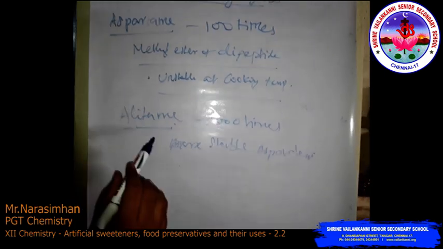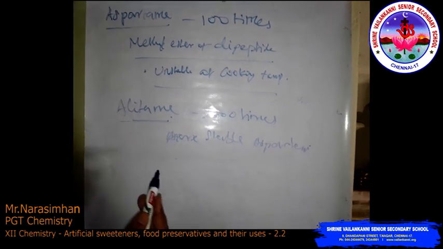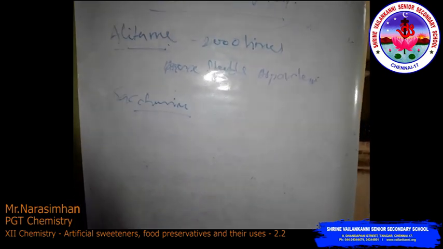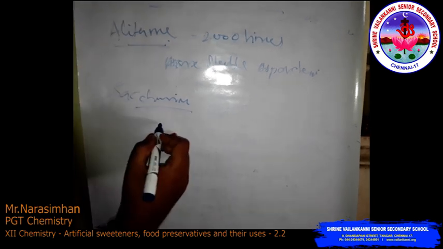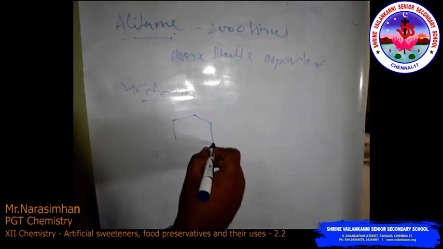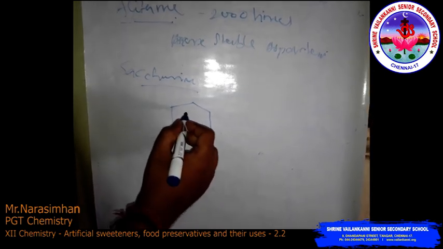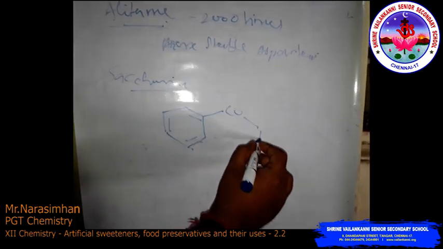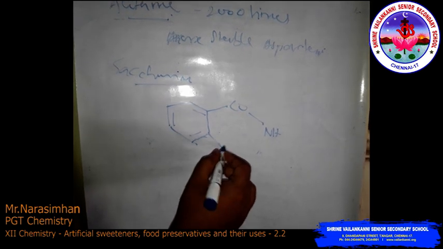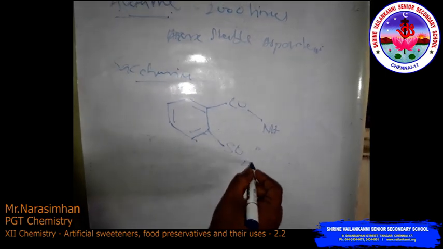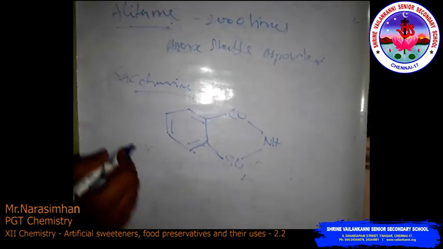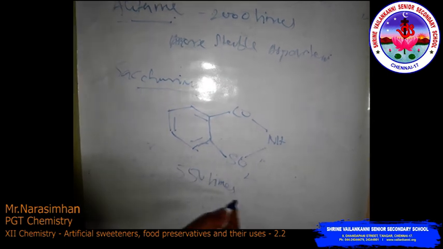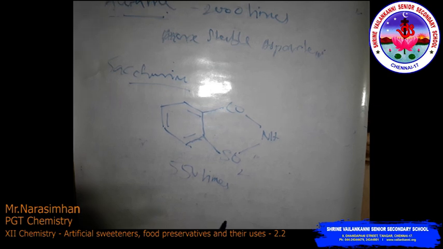Then saccharin. Saccharin is very commonly used. The structure of saccharin contains CONH and SO2 groups. This is the saccharin structure. It is 550 times sweeter compared to natural sugar.